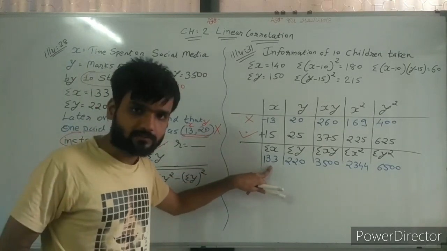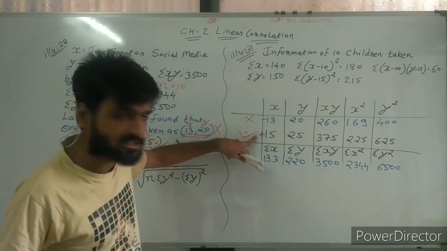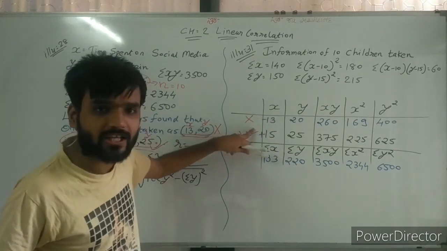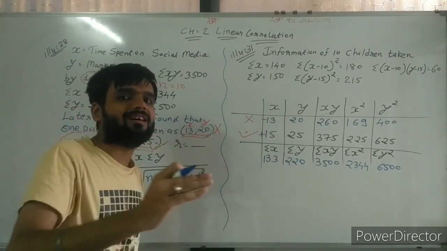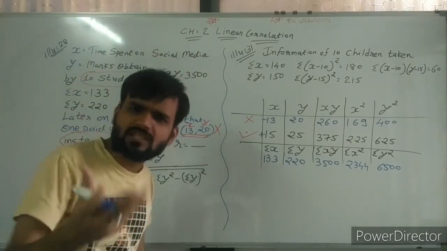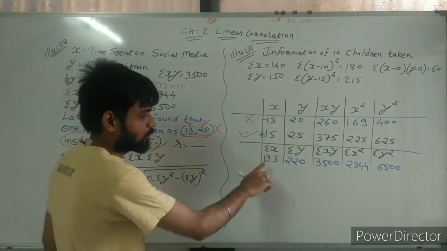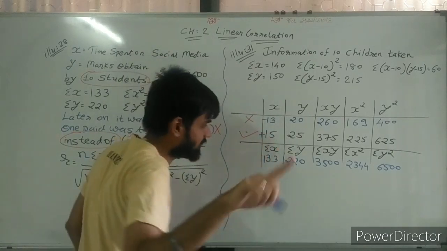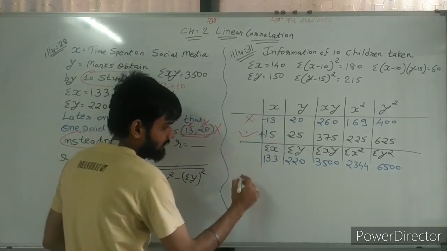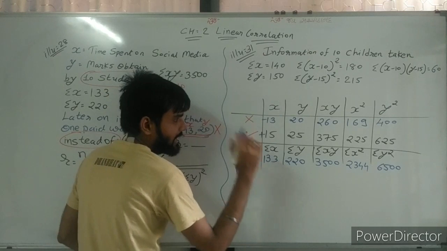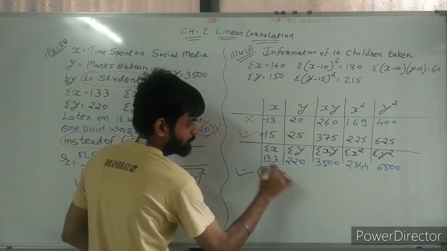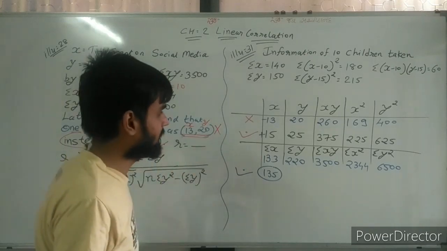So 133 plus 15 minus 13. Wrong means deduct. Add correct thing. Simple one. So 133 minus 13 plus 15. You will get a correct answer of sigma x, and that is 135. This is the correct value.